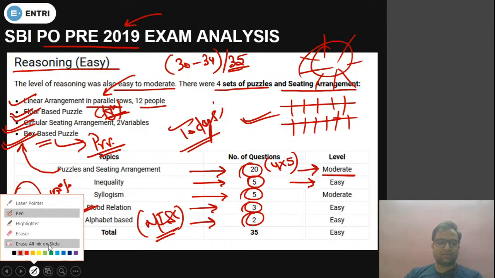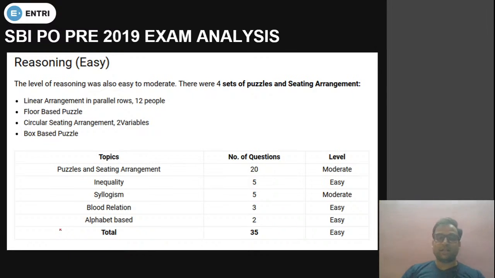Is it clear now? Can I wind up the session? If anybody is having any kind of doubt, then you can tell me. फटाफट बताओ, then I have to wind up the session.